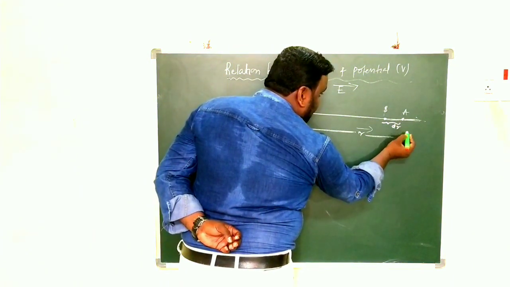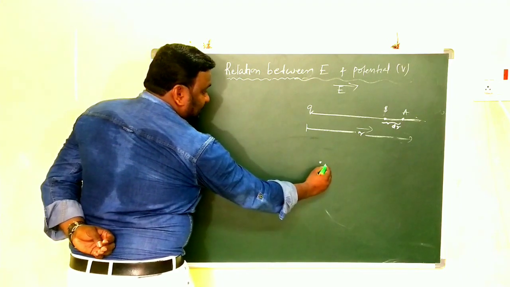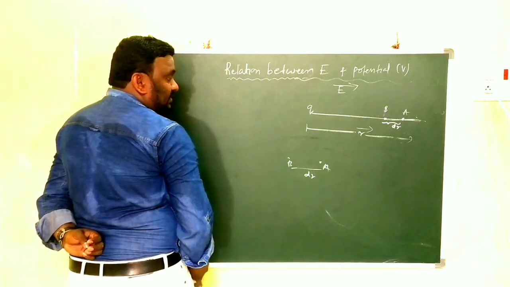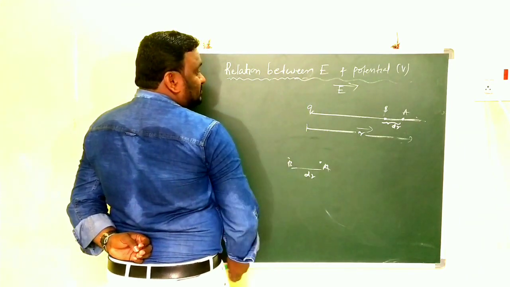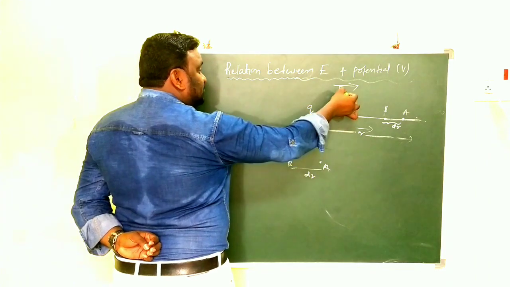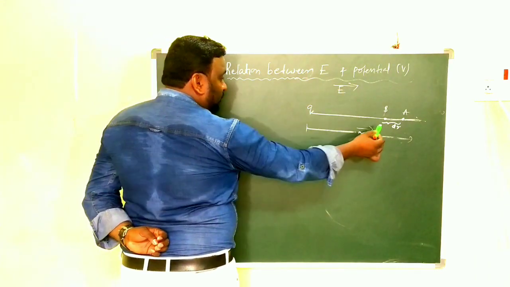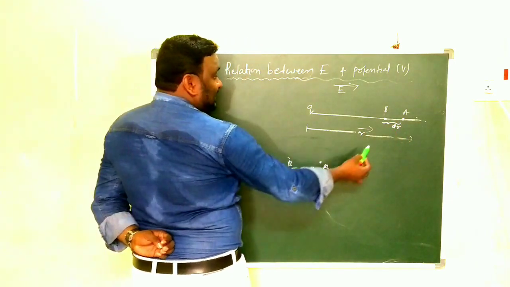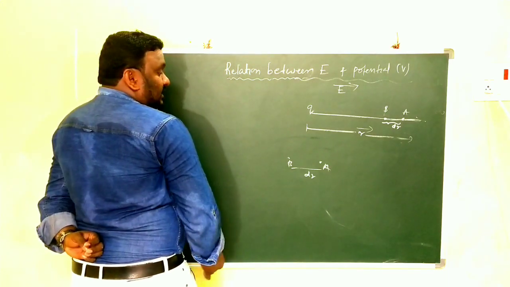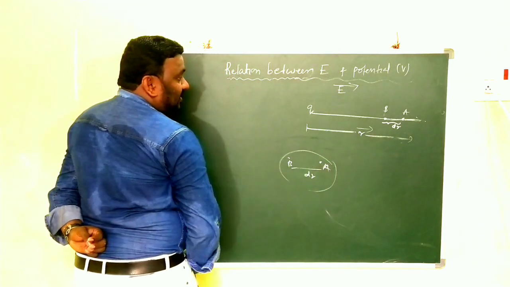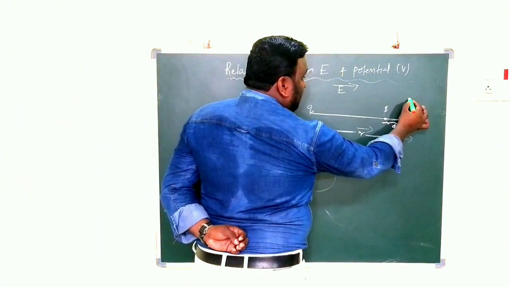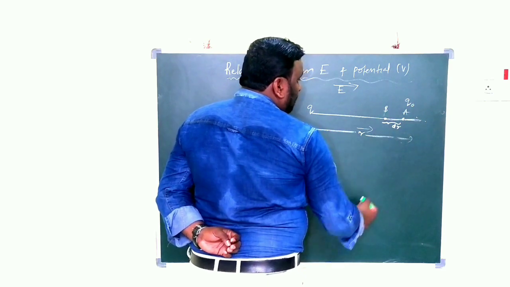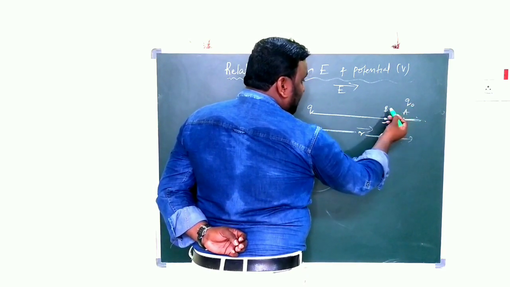They have some separation, dr. This is A and this is B. Q is the charge and its electric field intensity is E arrow, and we have selected 2 points A and B, separated by a distance dr. Now we want to move Q naught, the unit positive charge, from A to B.